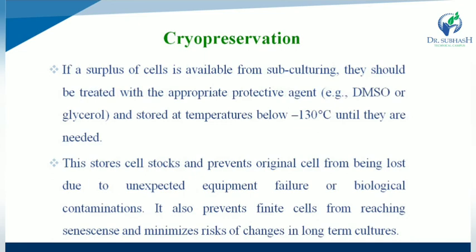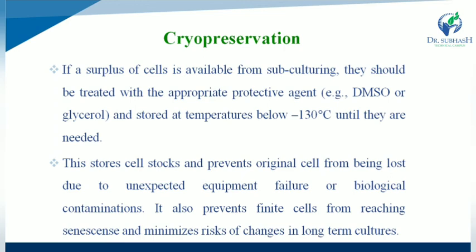What is cryopreservation? If a surplus of cells is available from subculturing, they should be treated with an appropriate protective agent, like DMSO or glycerol, and stored at a temperature below minus 130 degrees centigrade until they are needed.